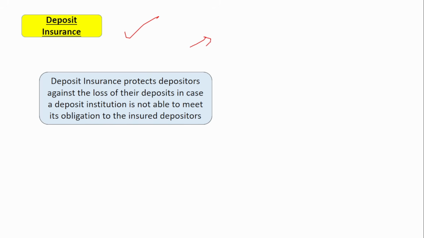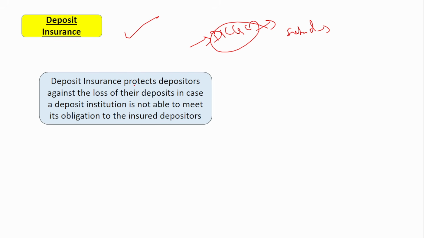Next is deposit insurance. If you see, we would have heard about DICGC, right? Deposit Insurance Credit Guarantee Corporation. This is one of the subsidiaries of the Reserve Bank of India. We had covered this DICGC under the subsidiaries part of the Reserve Bank of India. So what is deposit insurance?